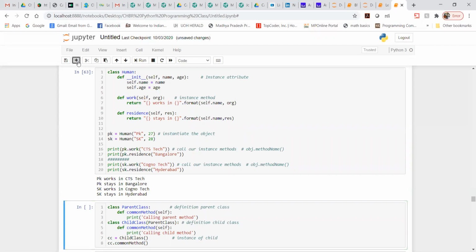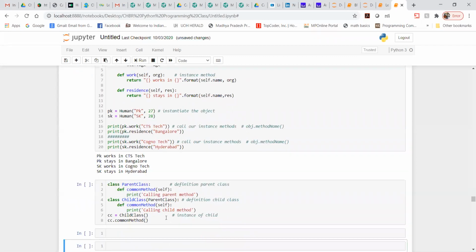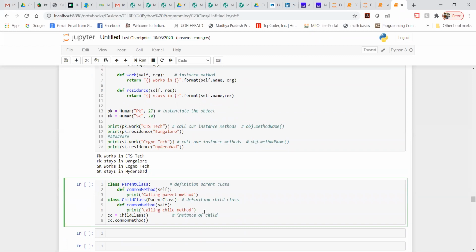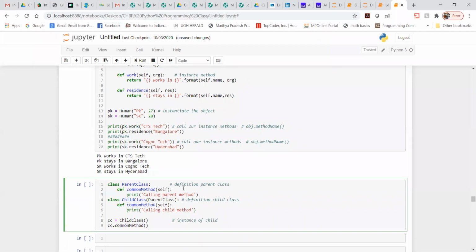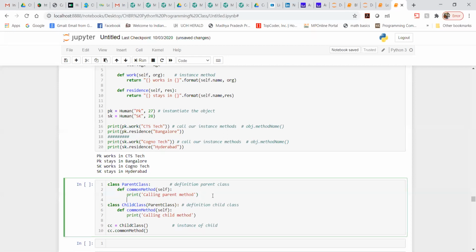You can see here what I'm trying to use is, first of all, I have created a class with the name parent class. Now we have two classes here. One is the parent class, the second one is the child class. In the parent class, I have one method which is nothing but the common method. I have defined that method as def common method.